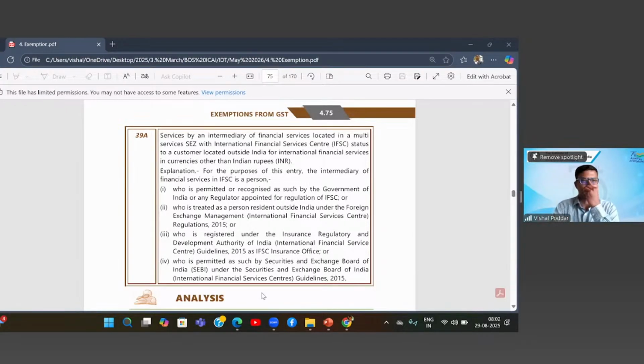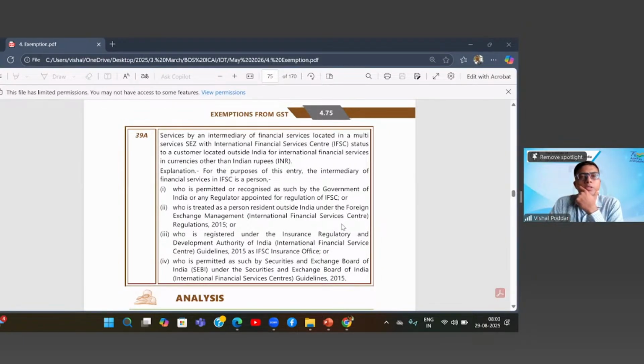For the purposes of this entry, the intermediary of financial services in IFSC is a person who is permitted or recognized as such by the Government of India or any regulator appointed for regulations of IFSC, or who is treated as a person resident outside India under the Foreign Exchange Management International Financial Service Center Regulation 2015, or who is registered under the Insurance Regulatory and Development Authority of India International Financial Service Center Guidelines 2015 as IFSC Insurance Office, or who is permitted as such by the Securities and Exchange Board of India (SEBI) under the SEBI International Financial Service Center Guidelines 2015.